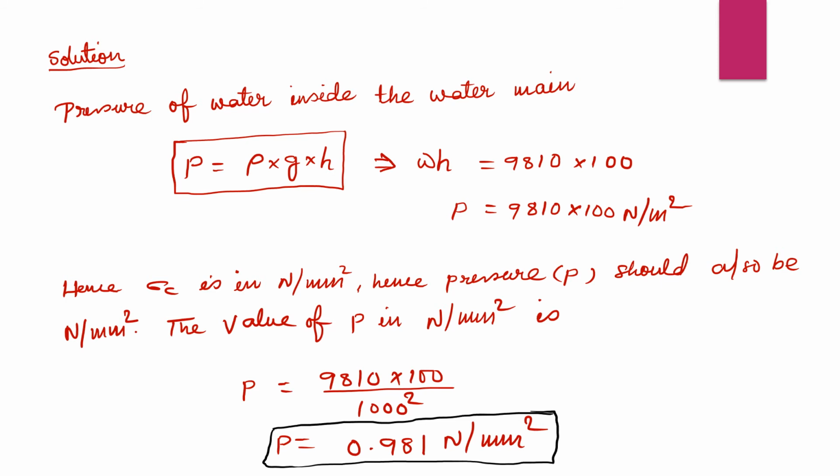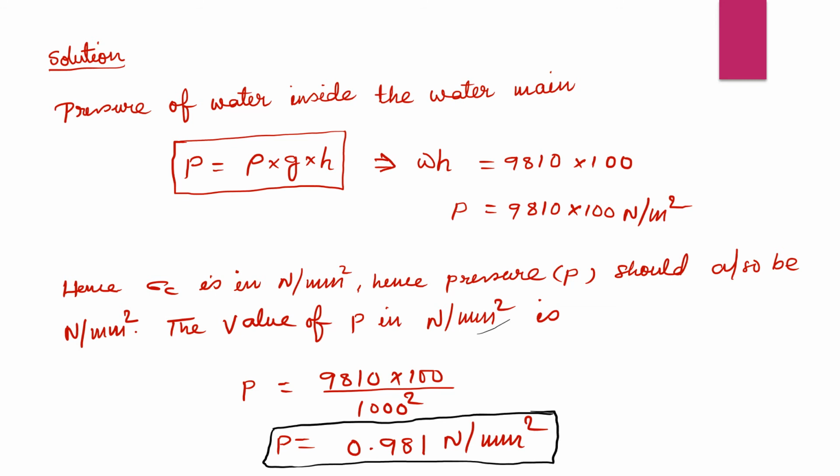Actually, that's why we have C. I have written here clearly: C is circumferential stress in Newton per millimeter square, and hence the pressure should also be in Newton per millimeter square. That's why I have changed the unit. Here the pressure unit is Newton per meter square, so I converted Newton per meter square into Newton per millimeter square. Understand? Now we will solve our problem.